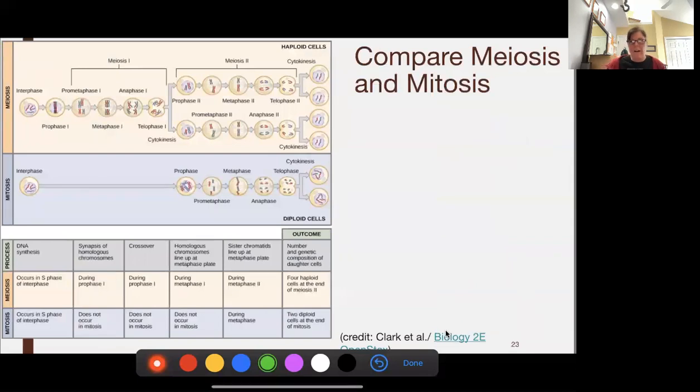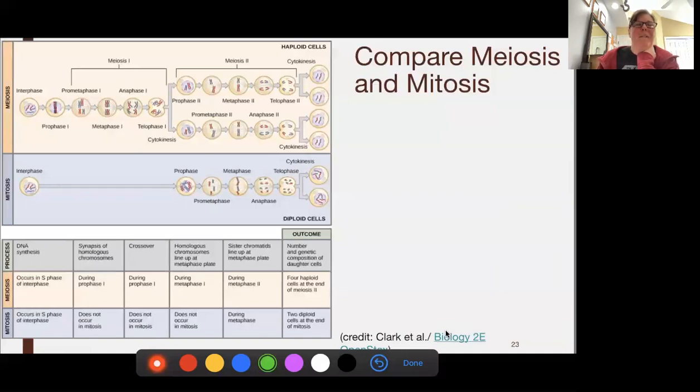So if we compare our meiosis and mitosis, we can see that in meiosis, there are 2 sets of cell divisions. And in mitosis, there's only 1. We still are going through our basic PMAT, right? So we have our prophase, metaphase, anaphase, and telophase, or as we're doing it, because we decided to throw prometaphase in here in the last couple of years, our PPMAT.